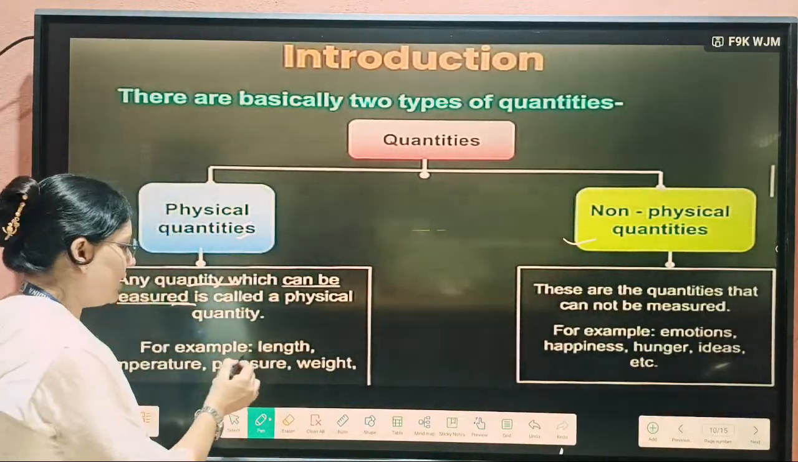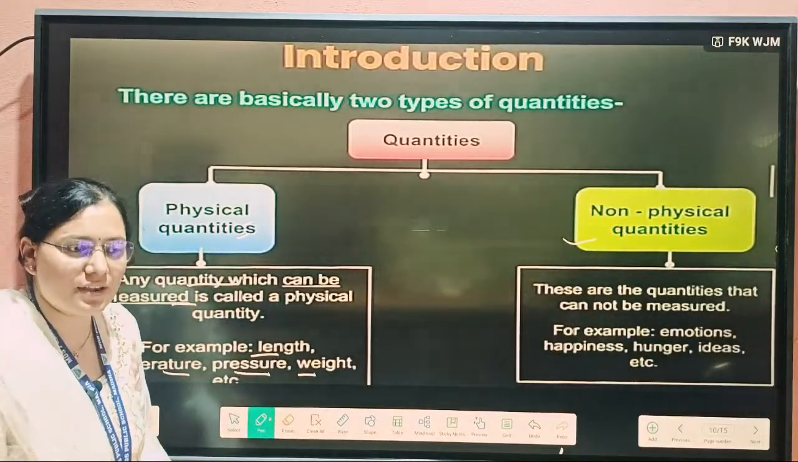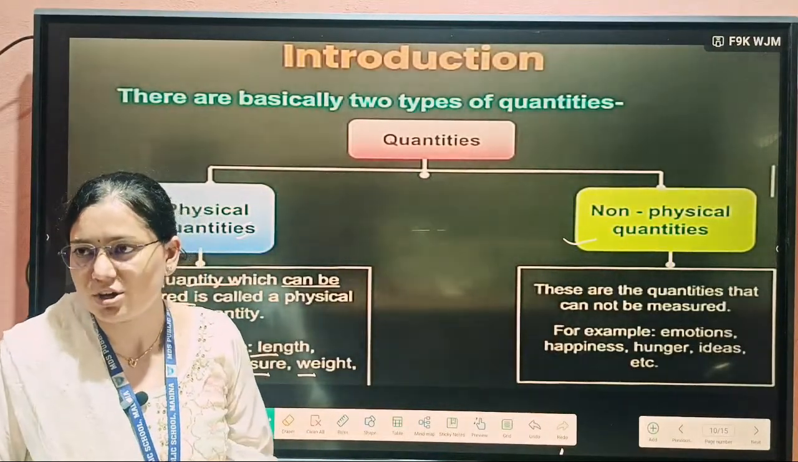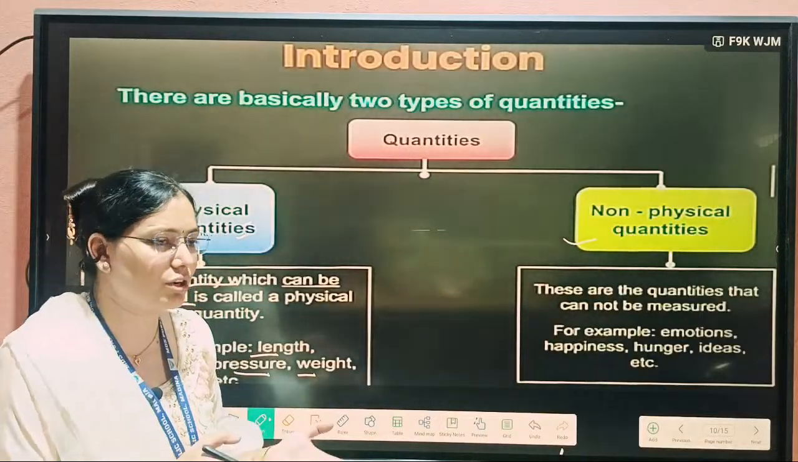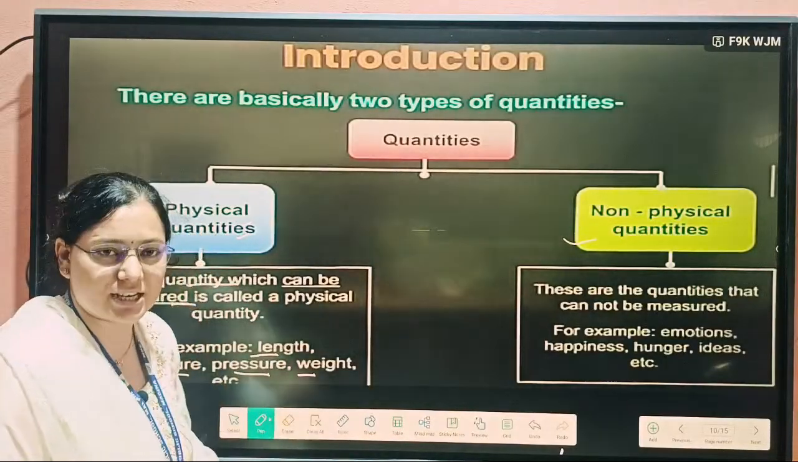For example, length, temperature, pressure, weight. If any body has mass, then weight will always be there, so we can measure how much weight. Your weight can be 50, can be 54, 49. We can measure this type of quantity, so it is known as a physical quantity.